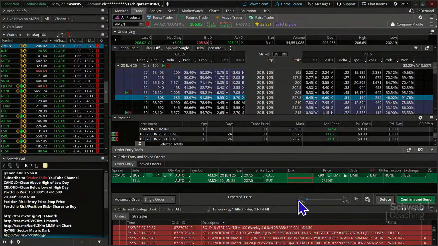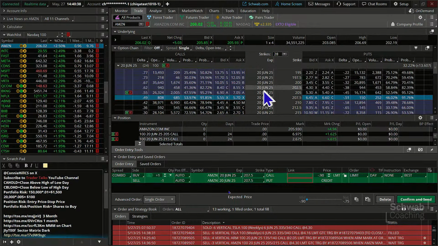Now, you don't have to use that exact strike price if you want to arrange it a little differently, right? If you wanted to be a little bit more aggressive on your call and go a little bit deeper in the money, but what we're looking to do here is have delta action pretty close to 1. So a $1 move in the price of the stock would, between those two options, give us roughly a $1 move for that synthetic. Now we're starting out the trade as a credit,